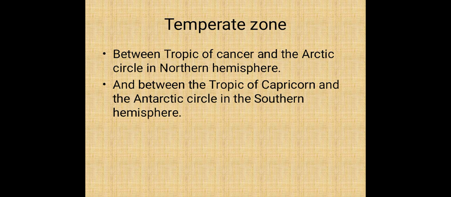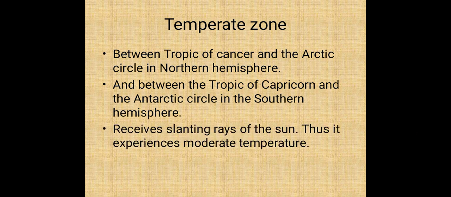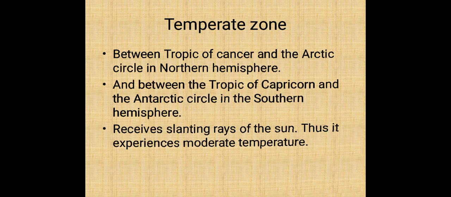It receives the slanting rays of the sun. This is not direct rays. If it received direct rays, it would get more temperature and heat. But it receives the slanting rays of the sun. Thus, it experiences moderate temperature. Moderate temperature means medium temperature. Not high, not low.